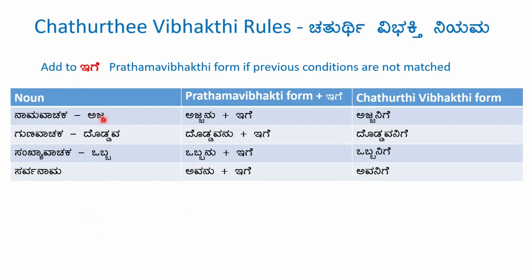Namavachaka Ajja. Okay. So here Ajja, Pratama Vibhakti will be Ajjanu plus Ige, Ajjanige. Gunavachaka word Doddava, Doddavanu plus Ige, Doddavanige. Sankhya-vachaka word Obba, Obbanu plus Ige, Obbanige. Sarvanama, Avanu plus Ige, Avanige.